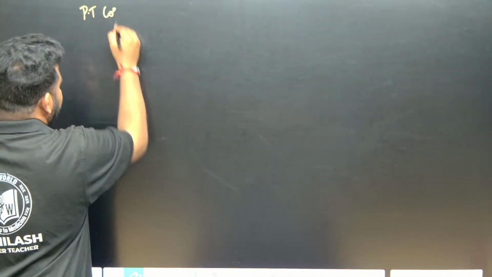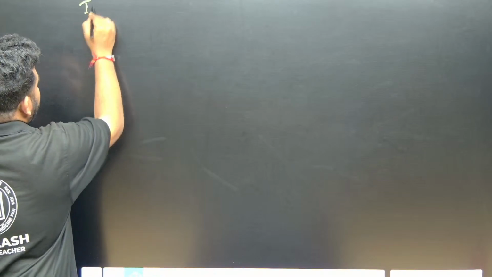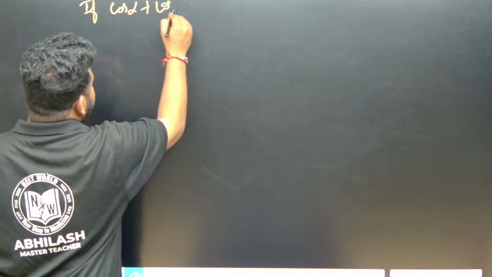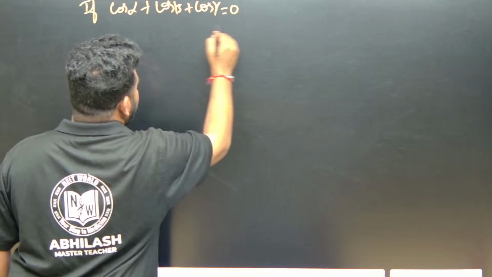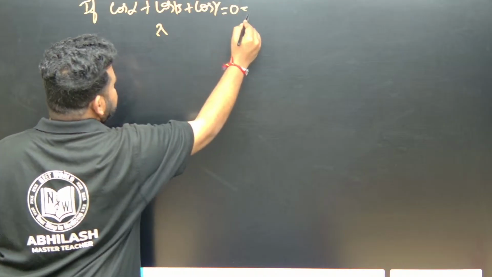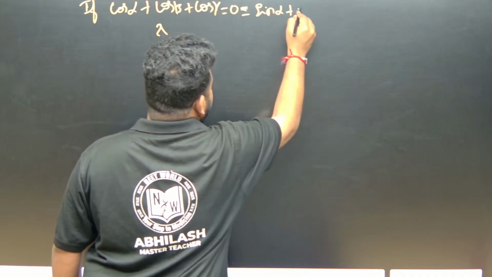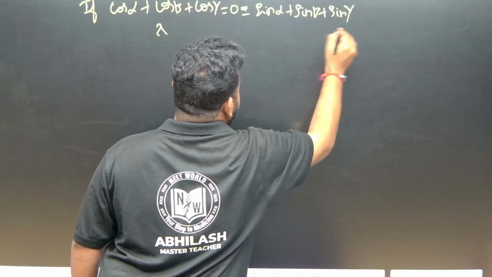First let us take what is given. What is given to us? They have given that cos alpha plus cos beta plus cos gamma is equal to 0, and also sin alpha plus sin beta plus sin gamma is equal to 0.